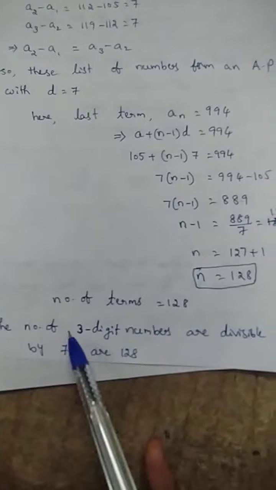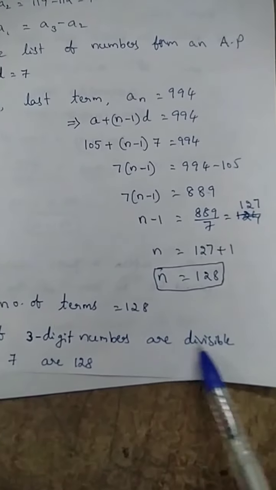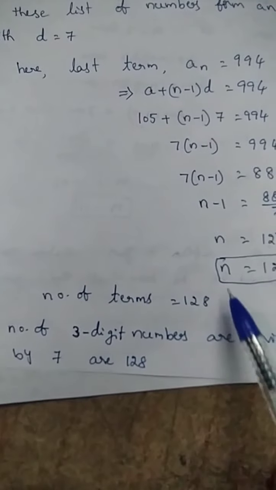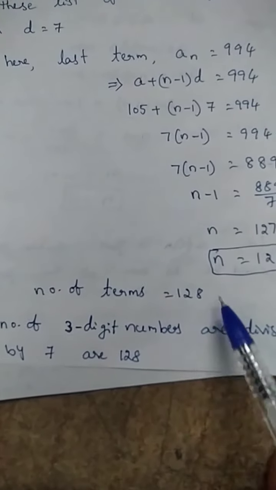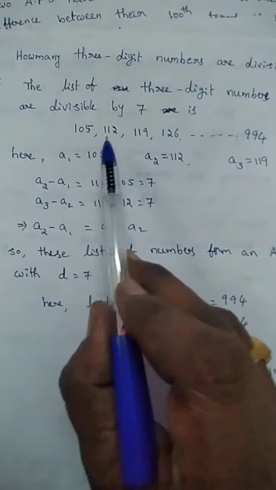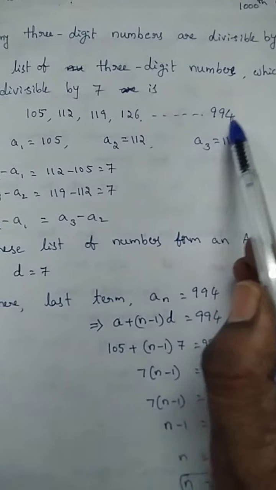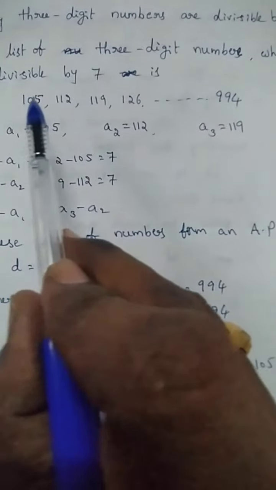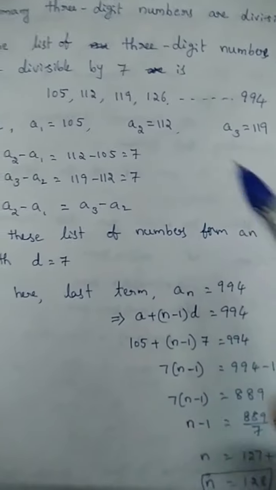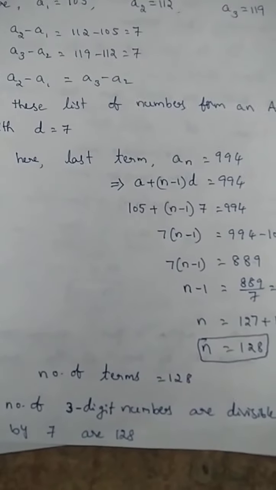Okay, so how many are there though? The number of 3-digit numbers which are divisible by 7 is 128 numbers. What does it mean that 994 is which number? The 128th number. It is the first number, second number, third number, fourth number, like that. It is 128 numbers. So how many 3-digit numbers are there which are divisible by 7? It means 128. Okay.